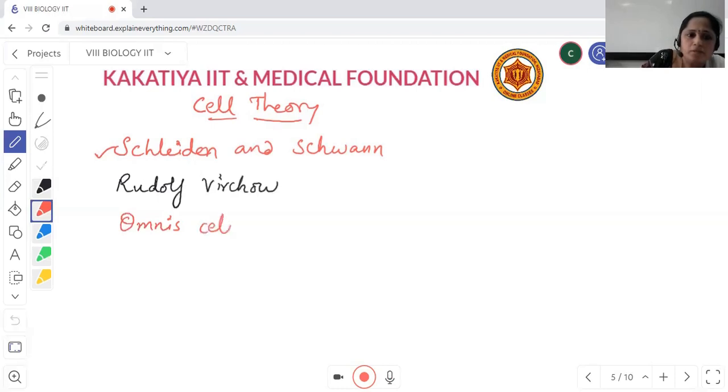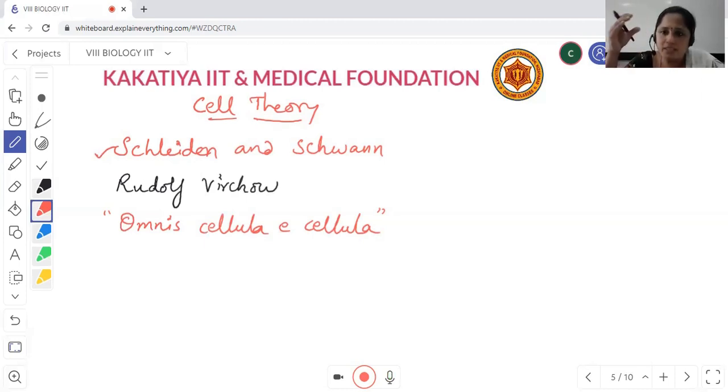This is a statement from the Latin language. It means that new cells come from nowhere else, but from pre-existing cells. New cells come from cells which already existed.